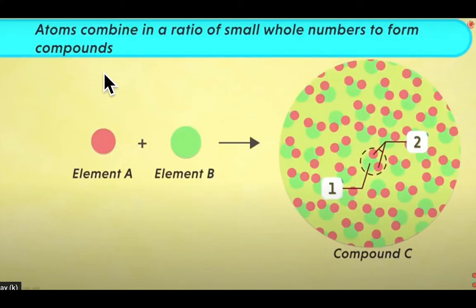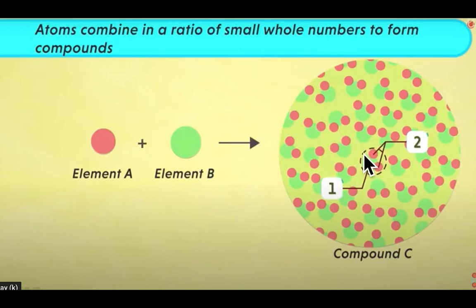The next postulate is atoms combine in a ratio of small whole numbers to form compounds. What does it mean? It says element A and element B, when they combine to form compound C, we can see that one atom of element B is combining with two atoms of element A. But that is not a broken part. Means no half, no 3/4 atom is divided. It combines in a whole number.